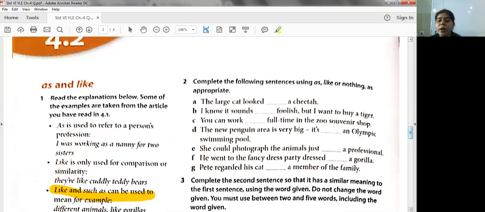Next, I know it sounds, I don't feel students, there can be no like or as, so you're just going to put a normal dash. I know it sounds foolish, but I want to buy a tiger. Next, you can work. Again, there is no like or as required, you have to put a dash. You can work full time in the zoo souvenir shop.